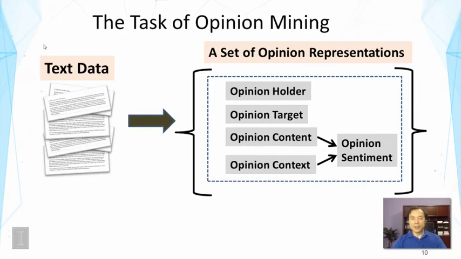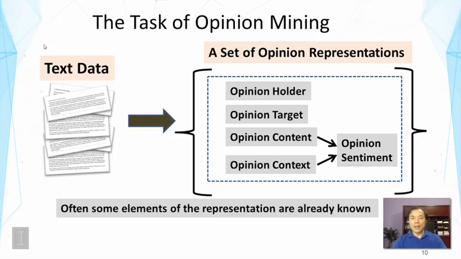So the task of opinion mining can be defined as taking text data as input to generate a set of opinion representations. In each representation, we should identify opinion holder, target, content, and context. Ideally, we can also infer opinion sentiment from the content and context to better understand the opinion.